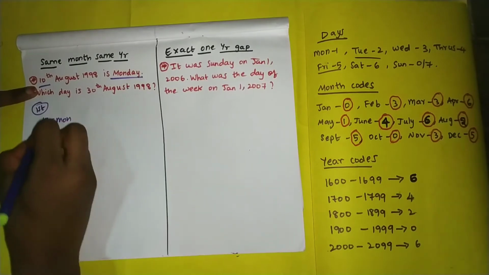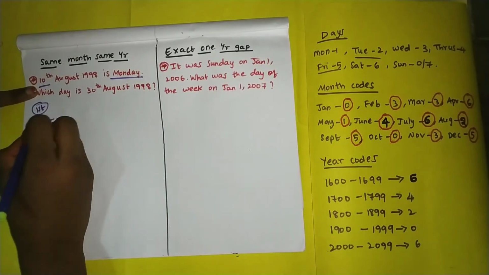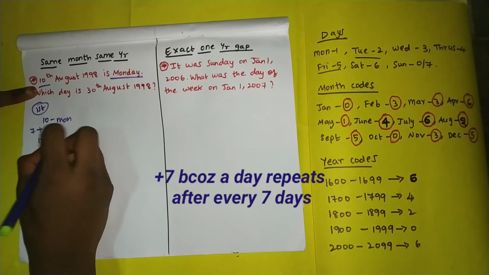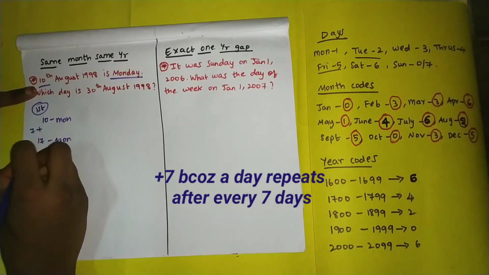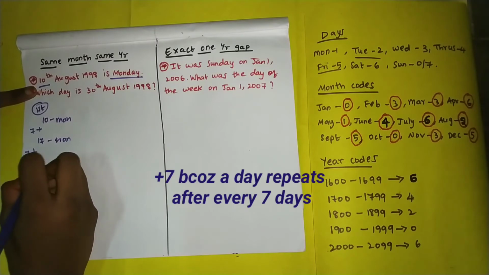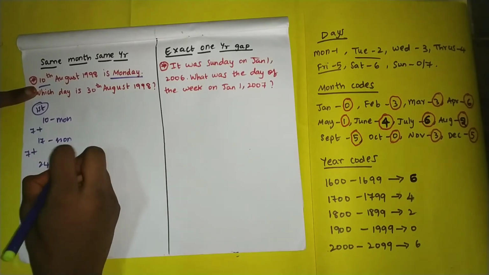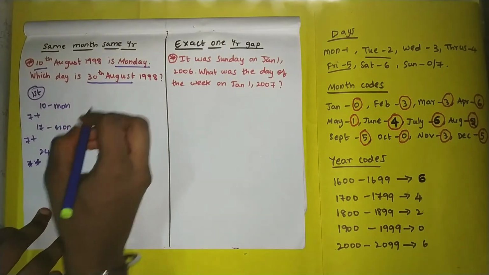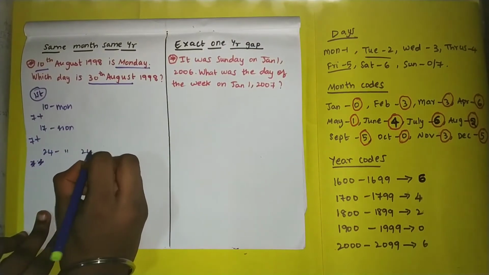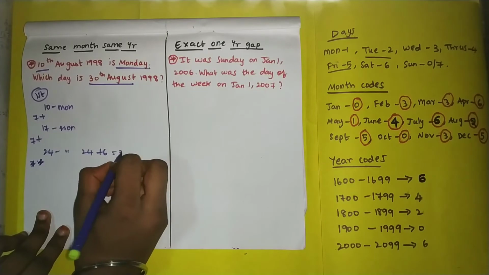So this is Monday. So plus 7. 10 plus 7 is 17, which is also a Monday. Next, 17 plus 7 is 24. 24th is also a Monday. So they are asking you the date of 30 August. So 24 plus 6 gives you 30.